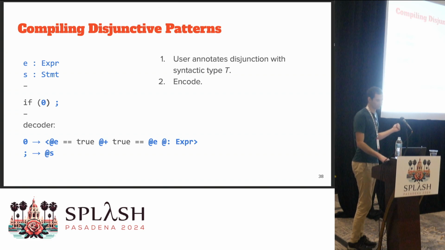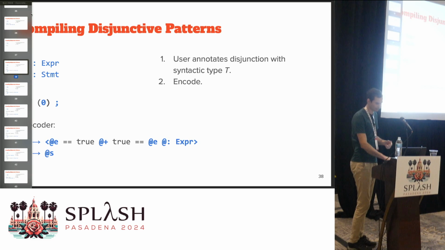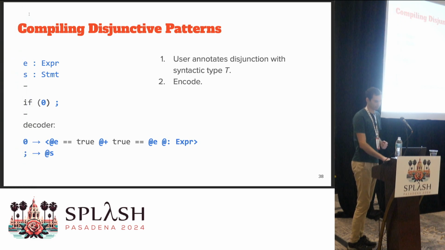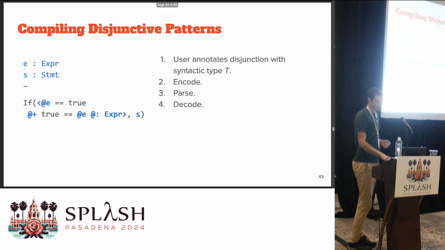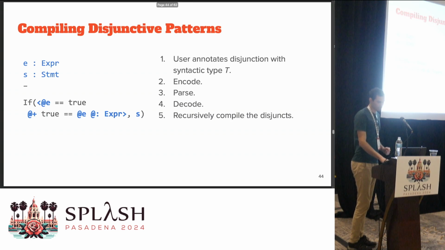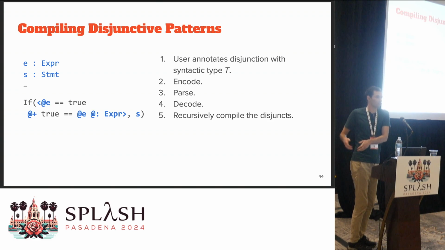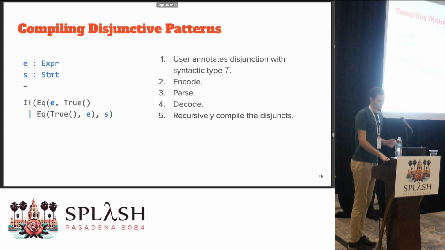Again, this is our corresponding decoder. So 0 gets decoded to this entire disjunctive pattern. Next step, we parse. Then we decode again, so we identify all the parts that originated from encoded elements. We replace them with the original metapatterns. And as a last step, we still need to recursively compile the left and right disjuncts of the disjunction. And then we get the following abstract syntax metapattern.